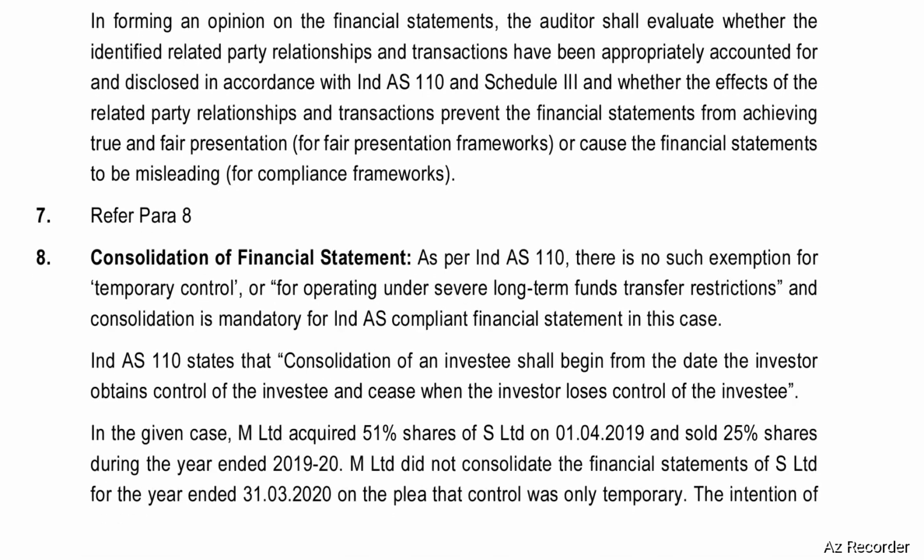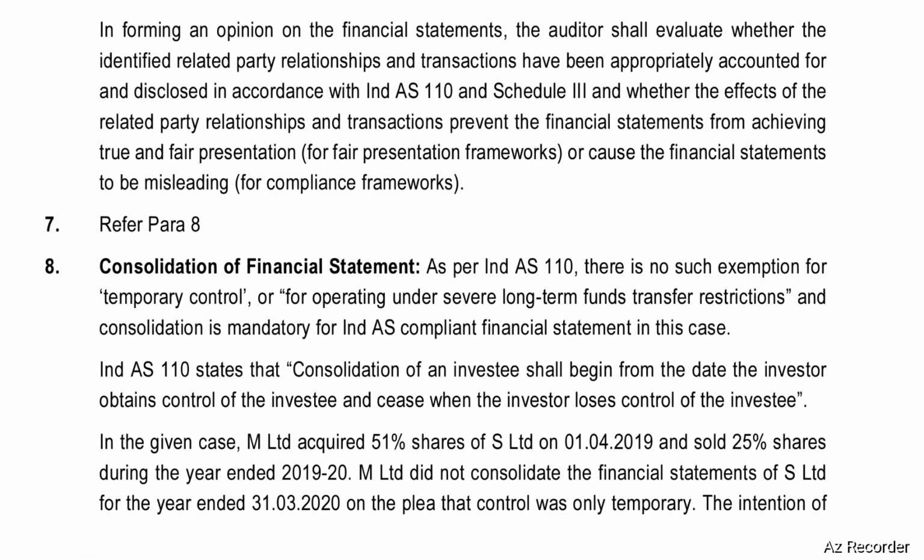In forming an opinion on the financial statements, the auditor shall evaluate whether the identified related party relationships and transactions have been appropriately accounted for and disclosed in accordance with Ind AS 110 and Schedule 3, and whether the effects of the related party relationships and transactions prevent the financial statements from achieving true and fair presentation for fair presentation frameworks, or cause the financial statements to be misleading for compliance frameworks.